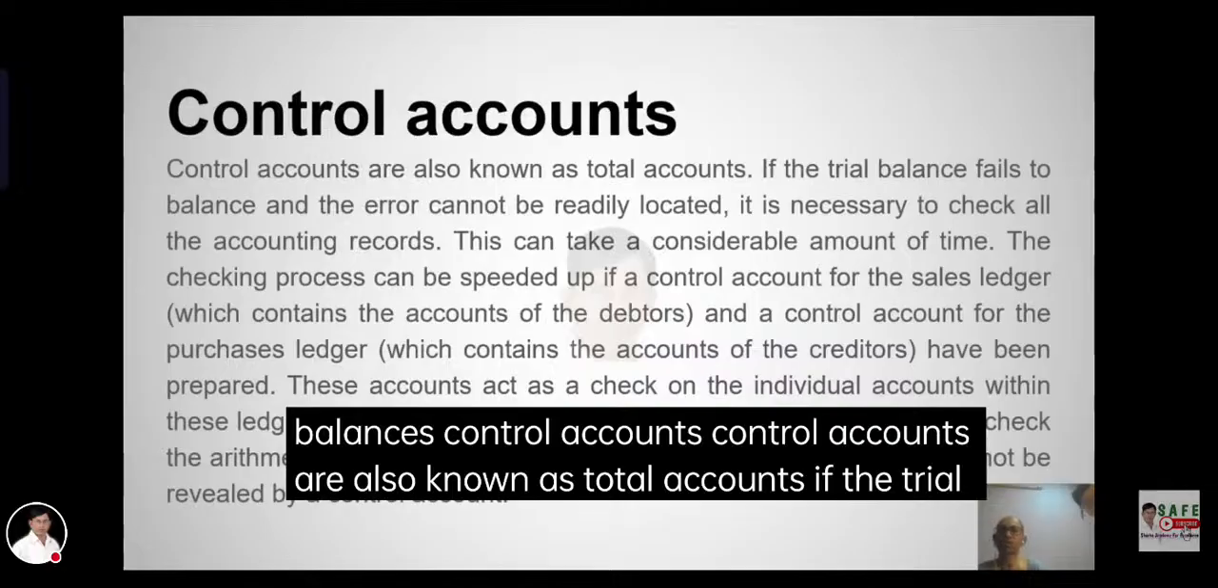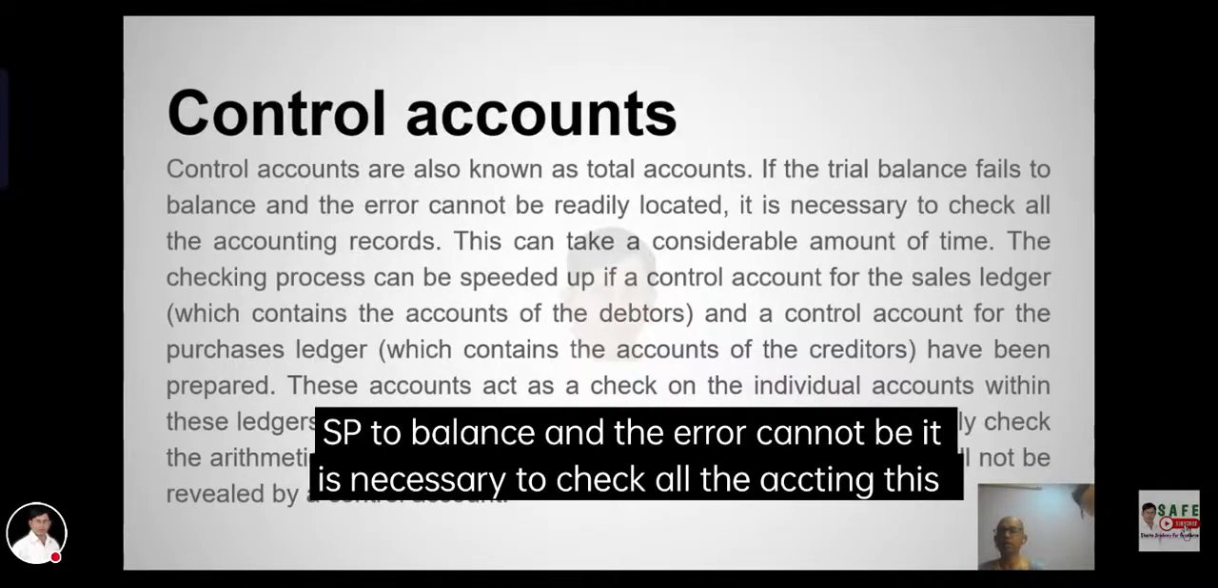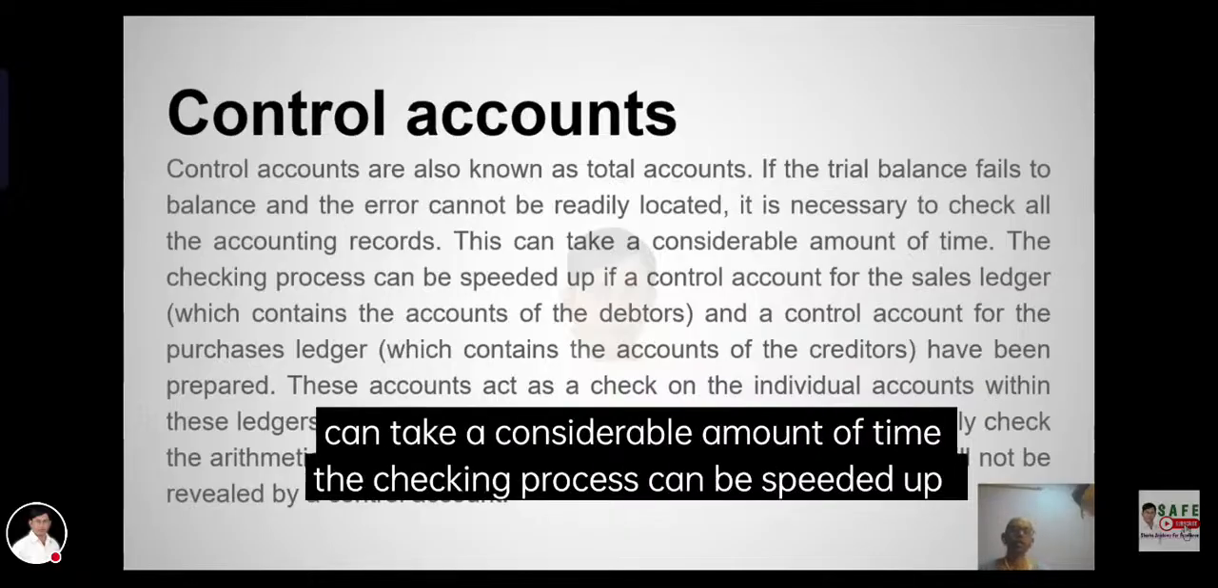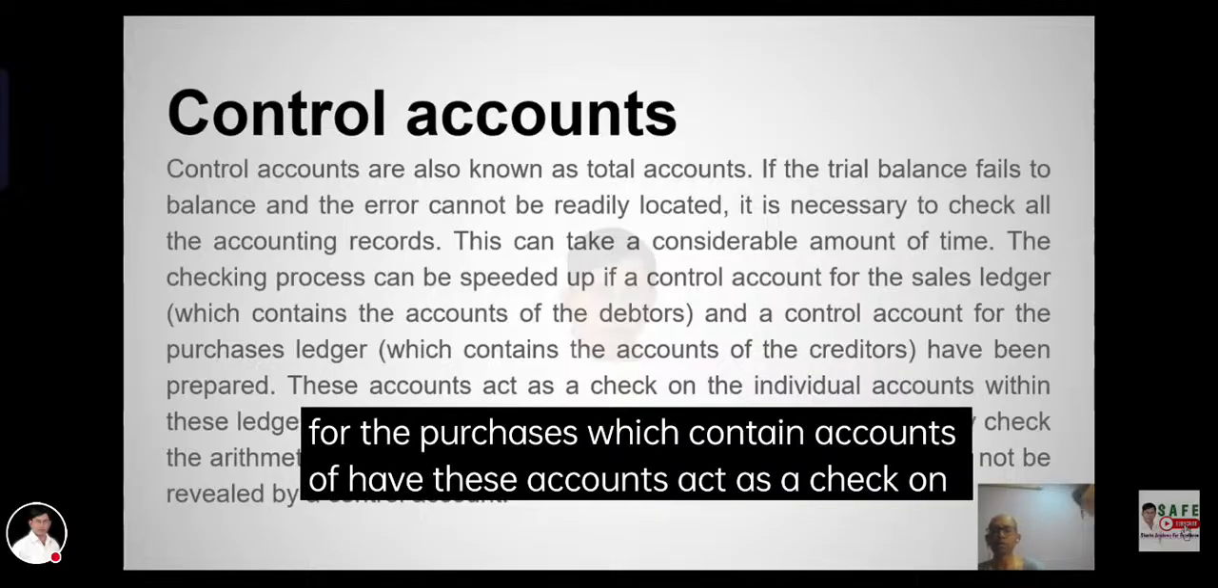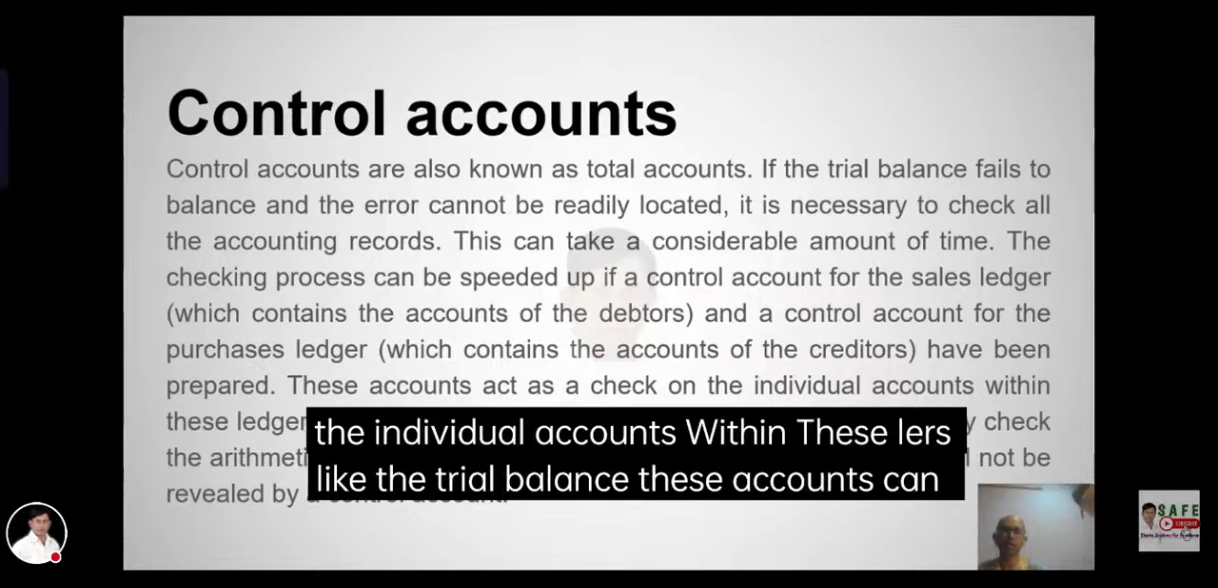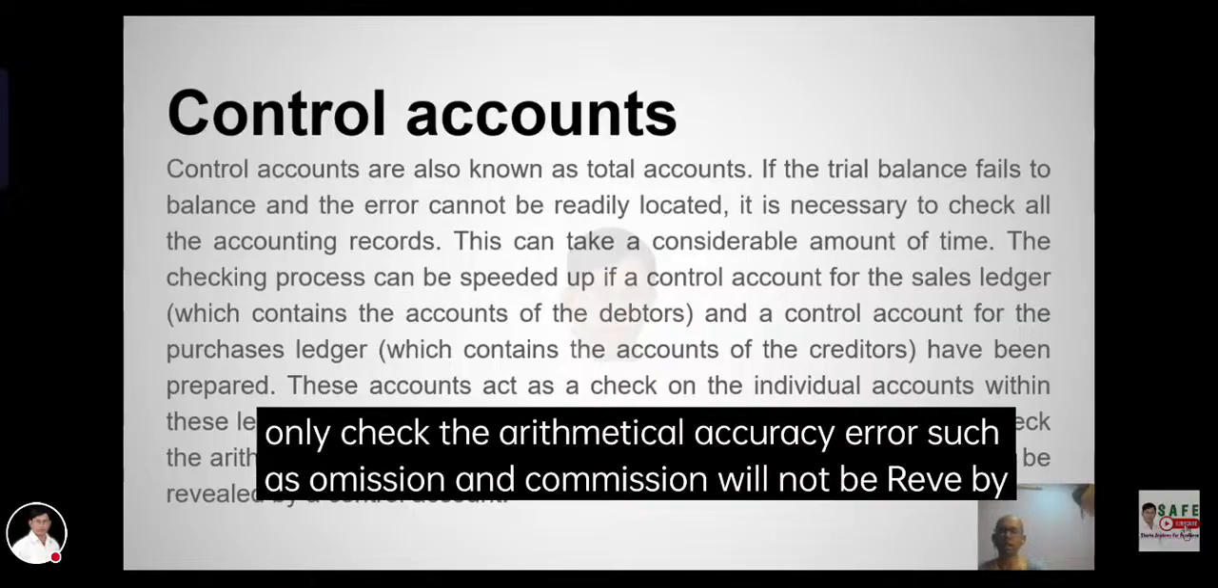Control accounts are also known as total accounts. The trial balance shows the balance of each account, but checking the business accounts one by one can take a considerable amount of time. The checking process can be speeded up if control accounts are used, which contain the totals of the accounts within the ledger, such as the sales ledger control account or the purchases ledger control account. These accounts act as a check on the accuracy of these ledgers. Like the trial balance, however, these accounts can only check arithmetical accuracy, not errors such as omission or commission.